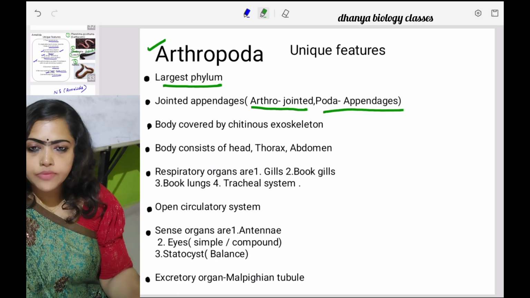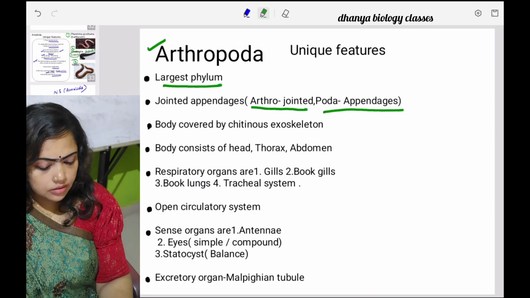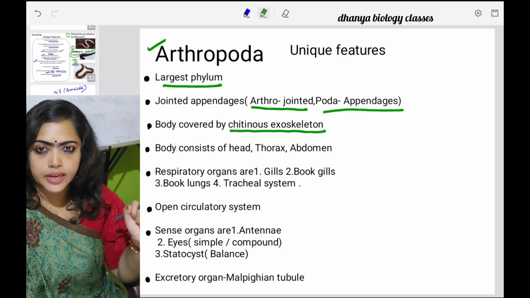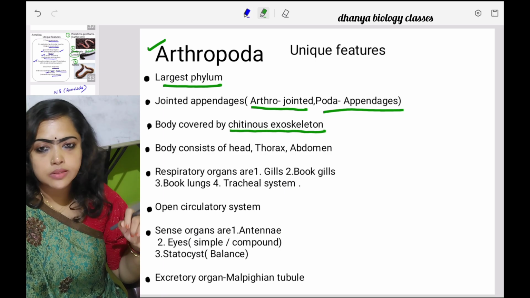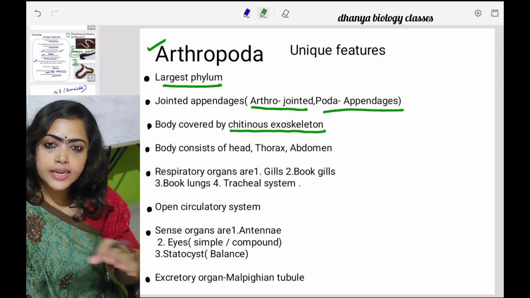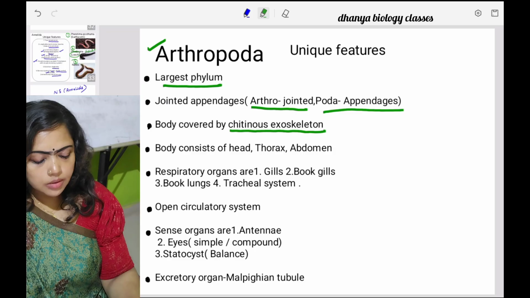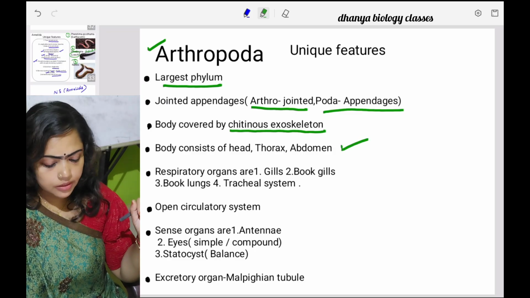And then the body is covered by a substance called chitin. That is, the body is covered by a chitinous exoskeleton. Chitin is a kind of polysaccharide. Another special thing regarding chitin is that it is highly resistant to decay. And this thing we discussed: the body consists of head, thorax, and abdomen.